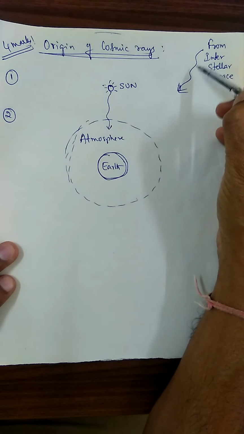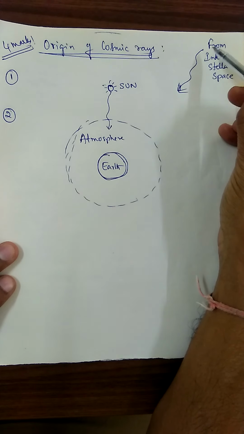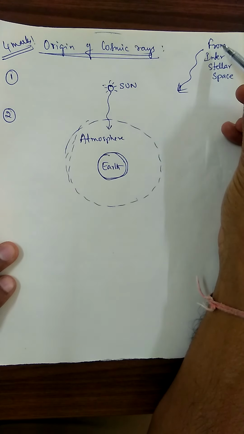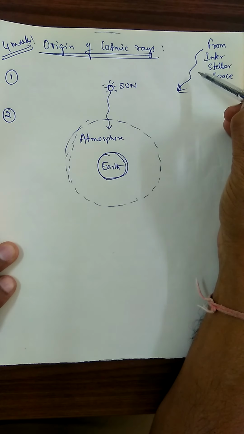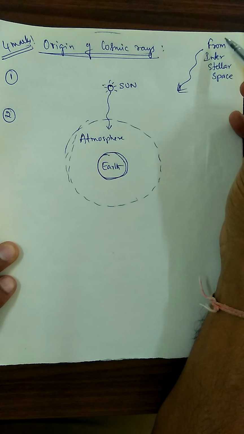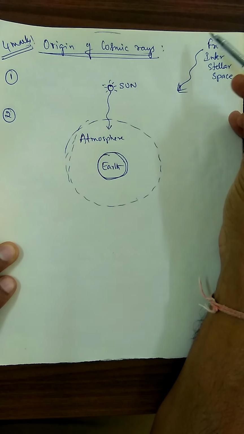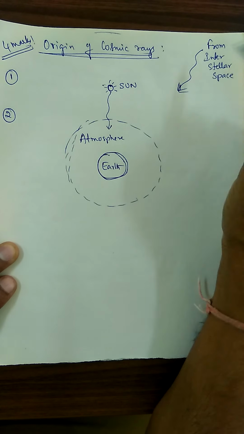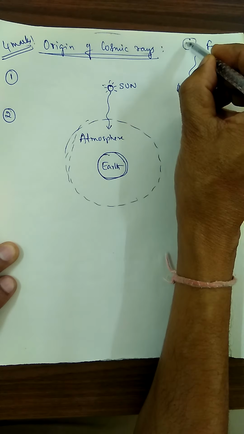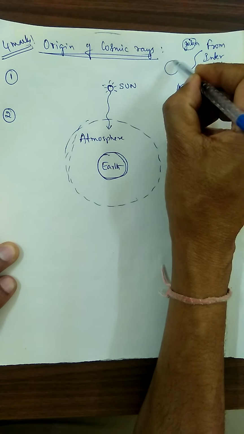So how is it coming out? Because there is an electrostatic potential difference between the different parts of intergalactic space. Means one galaxy to another galaxy, there is a space present here. This is one galaxy and this is another galaxy.